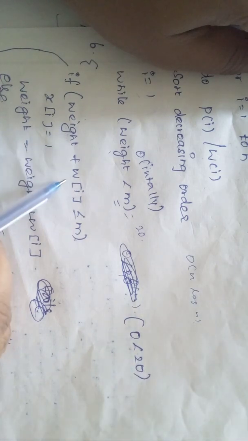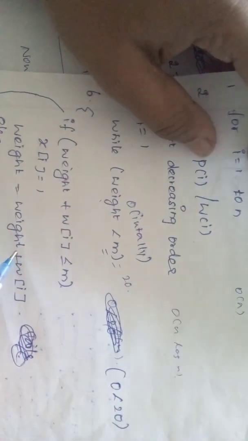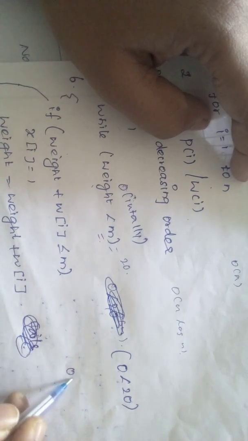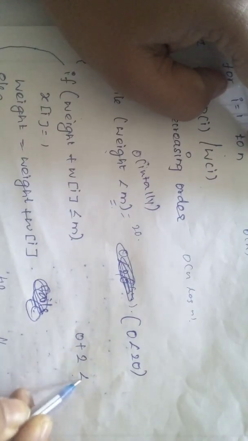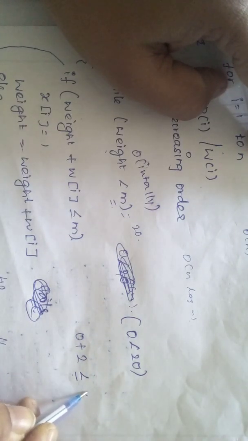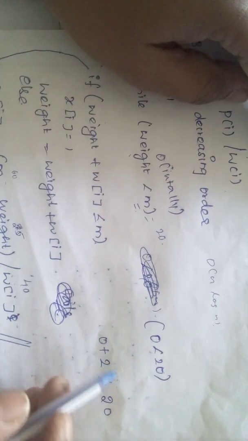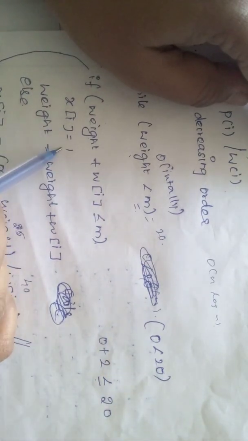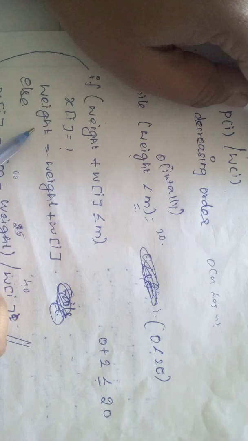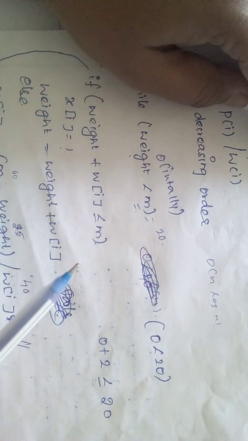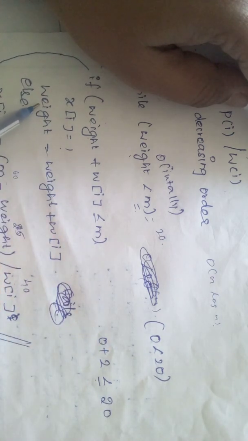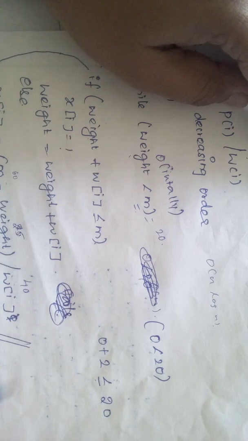The actual weight is 0, plus w of i, which is the object weight, that is 2. So 0 plus 2 less than or equal to m, that is 20. It will go inside, that is x of i equal to 1. Then weight equals weight plus w of i.